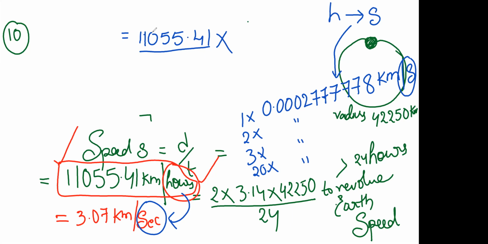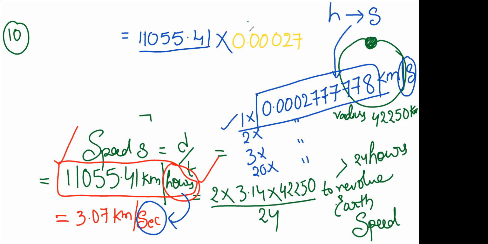This is one small tip. You note it down and you have to learn it by heart. This value you have to learn by heart. For example, now you multiply 11,055.41 into this value: 0.0002 with 5 sevens, then 8.